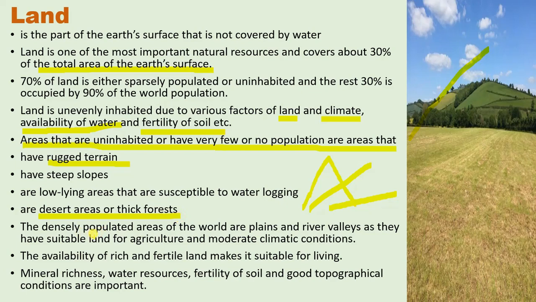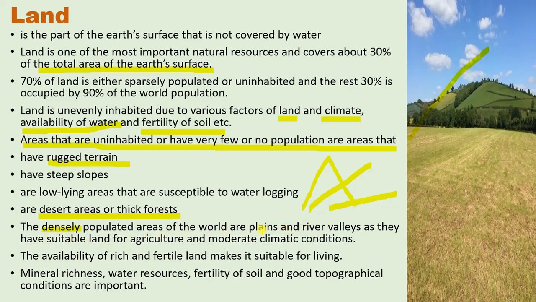The densely populated areas of the world are plains and river valleys, as they have suitable land. Densely populated means that per square kilometer of area, more people are living. Why are those areas densely populated?